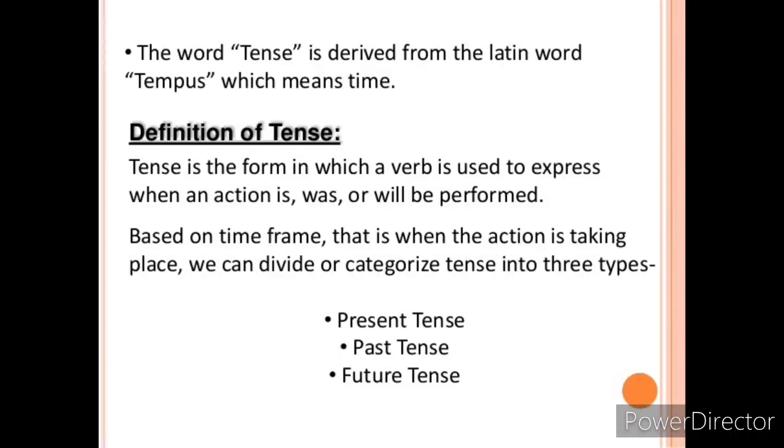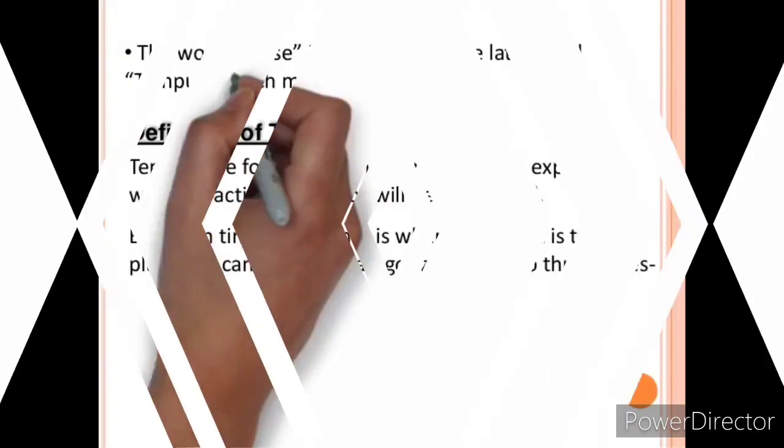Based on when the action is taking place, we can categorize tenses into three types. First one is present tense, second one is past tense, and the third one is future tense. Now, children, let's watch a video about these three tenses with examples.